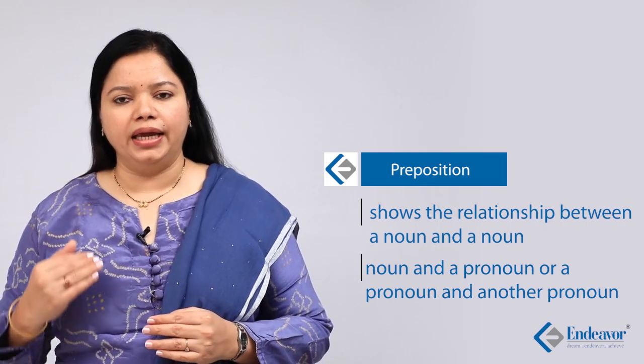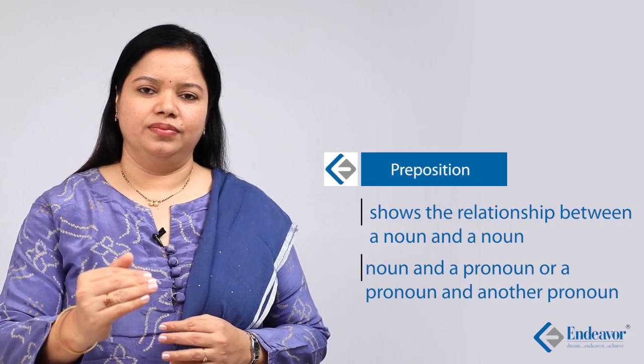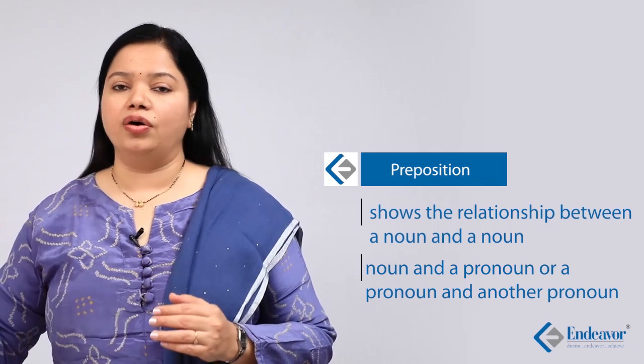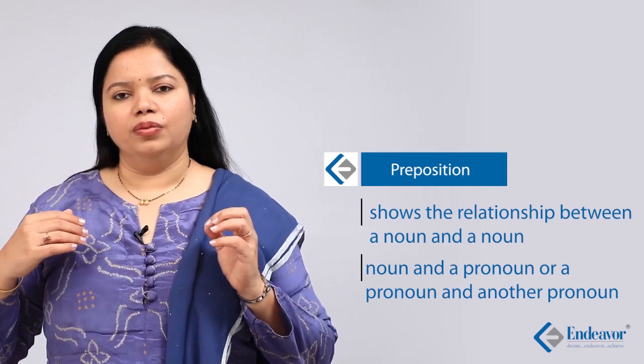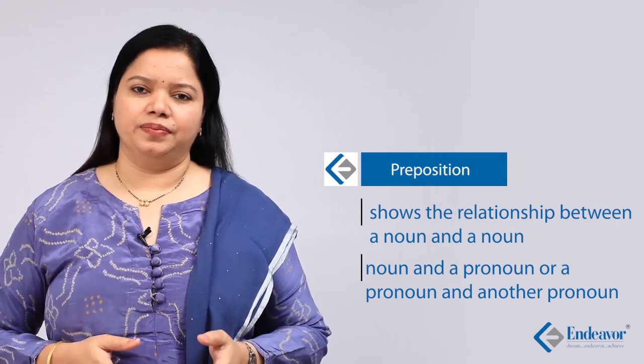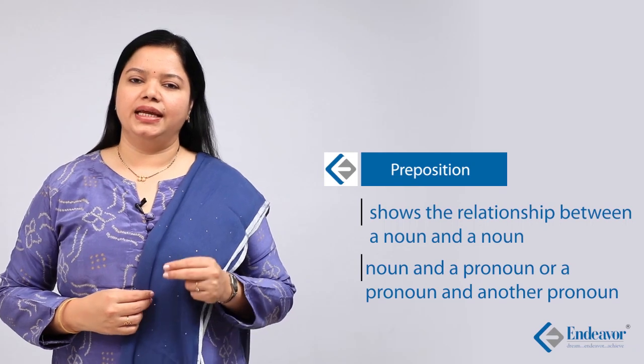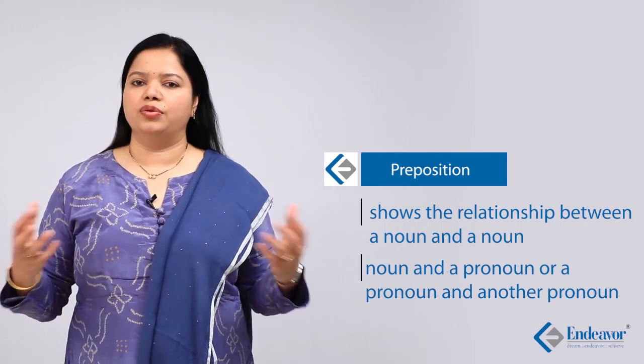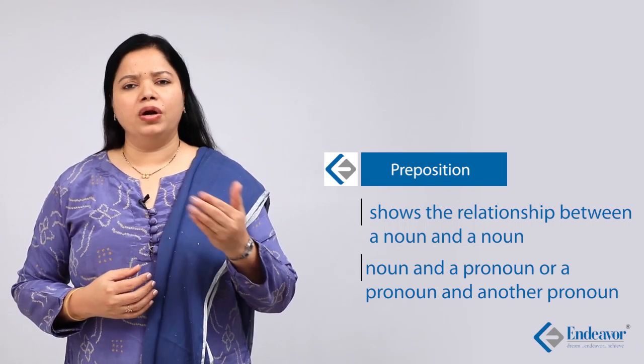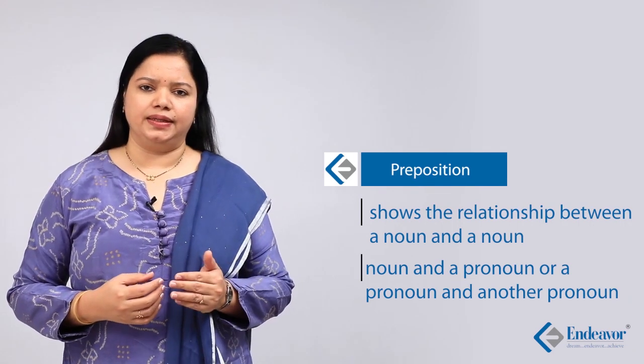She walked along the road. Sam walked across the road. Sam walked to the building or towards the building. You will find that all prepositions indicate the relation between two nouns or two pronouns. And what are these relations that are indicated?